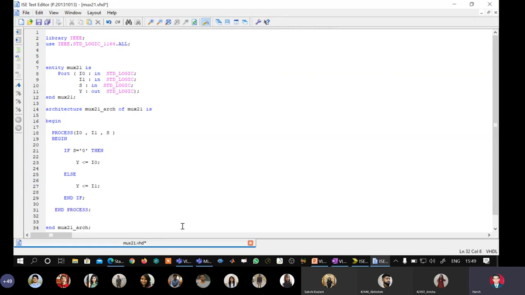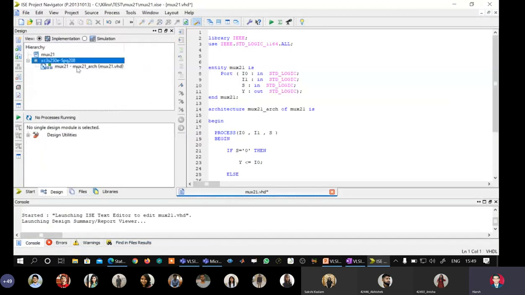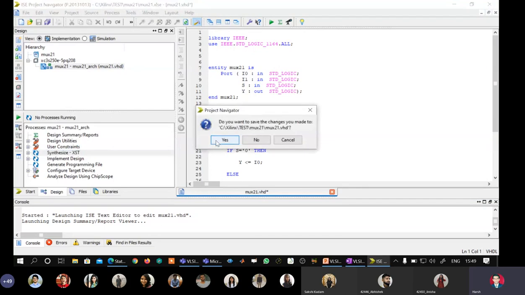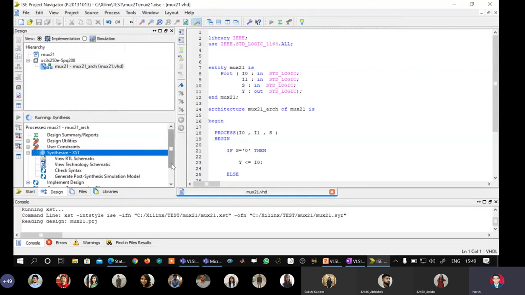Once I feel that my program has been written, I will undock the window. I will dock it again, and then I will tell the tool to check the syntax. After selecting this particular VHDL file, I will go to the process window, select this, right click, and say synthesize. We see that it is performing synthesis, and once it is done, I'm expecting a white arrow against a green background.